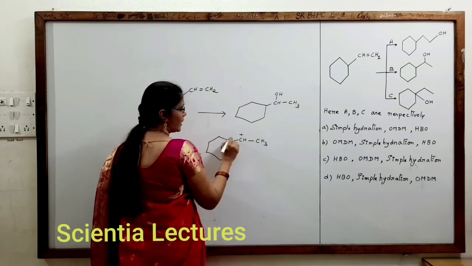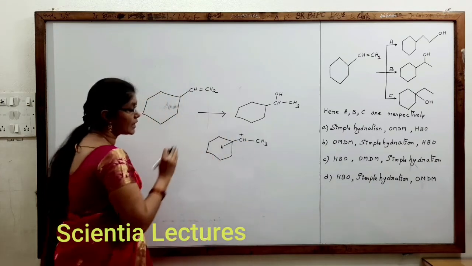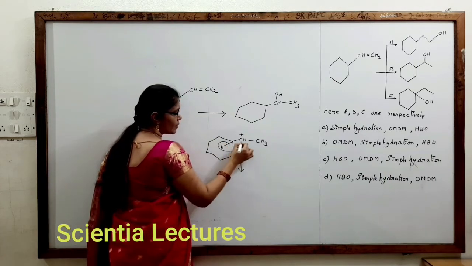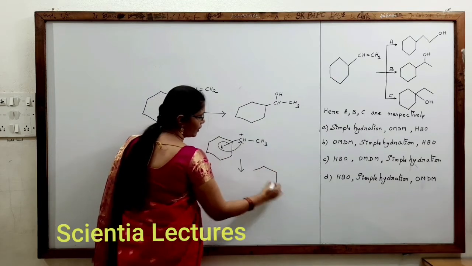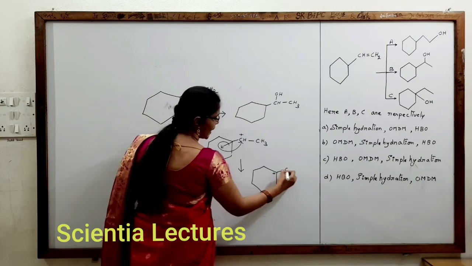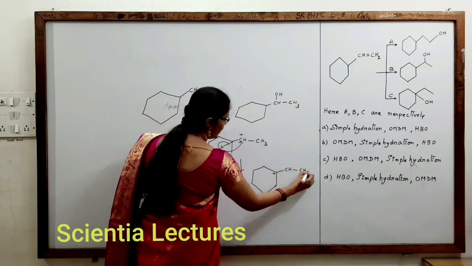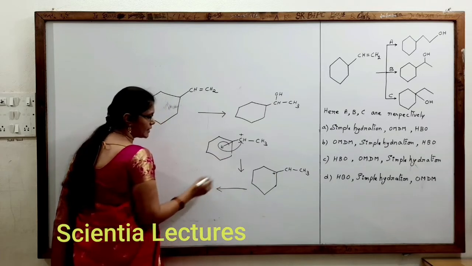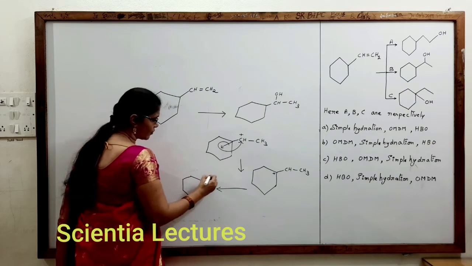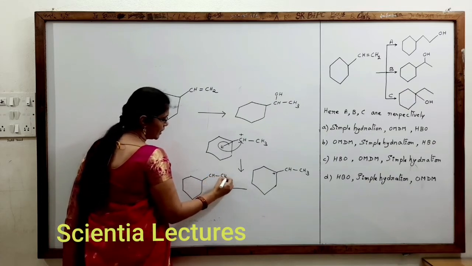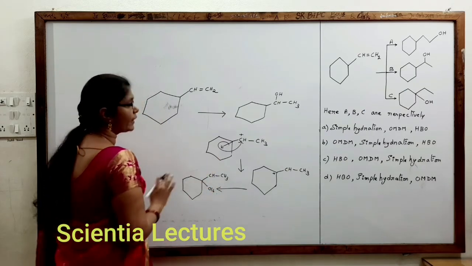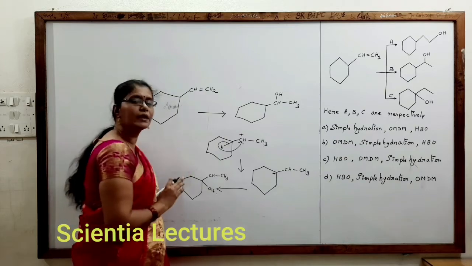Hydride shift should have occurred, and here we should get a positive charge if it has formed as a reaction intermediate. Then what will be happening? When it undergoes hydride shift, we should have got a tertiary carbocation. Secondary carbocation needs to be changed to tertiary carbocation, and we should get the product as OH minus bonded to the tertiary carbon, and we should have got CH, CH3 bonded to OH.